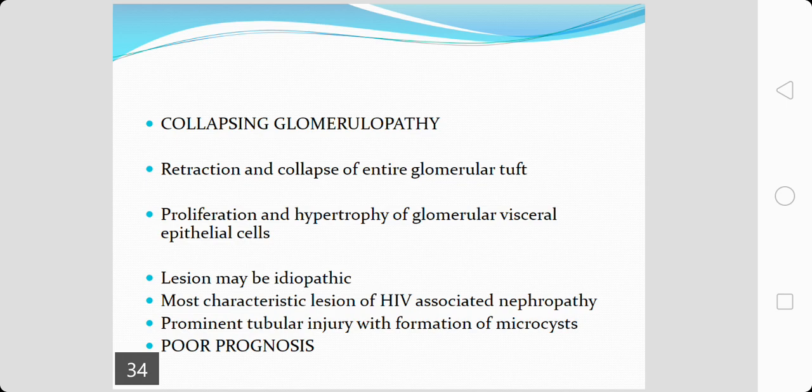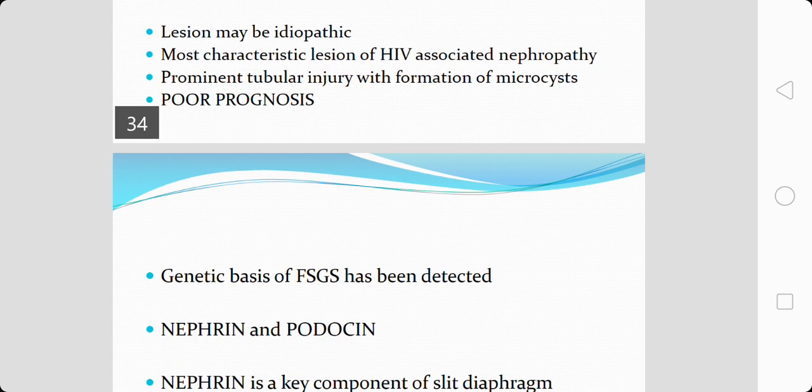Here you can see prominent tubular injury, with damage to the tubules and formation of microcysts. The prognosis for this particular entity is very poor.